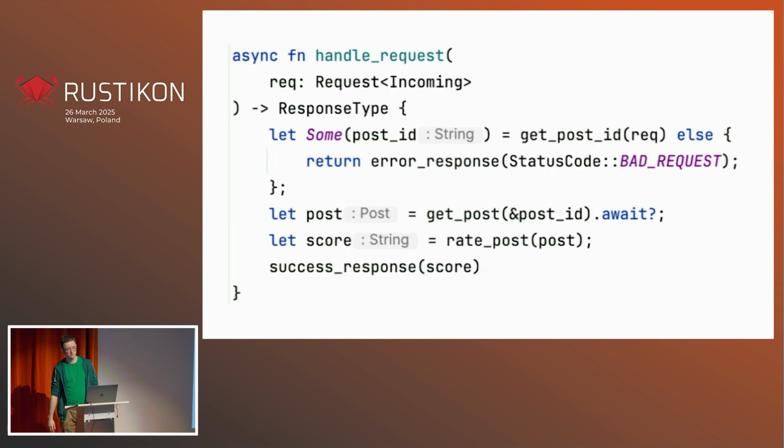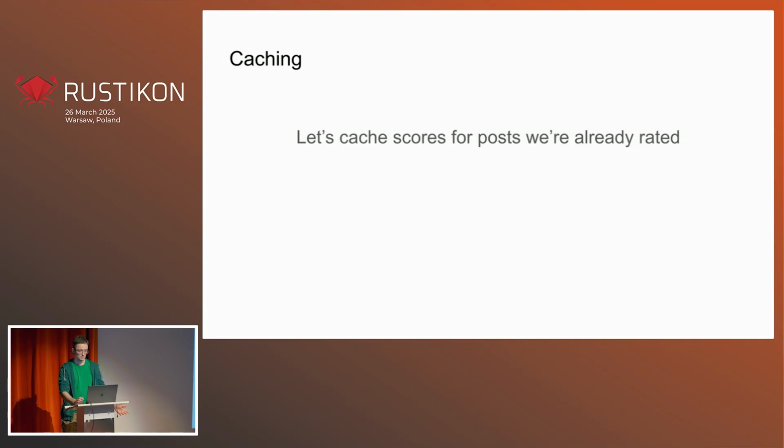Finally, some logic. Handle request function gets the post ID from the request, fetches the post from the downstream system, computes the score, and then returns it in a response. Very simple, pretty basic stuff.